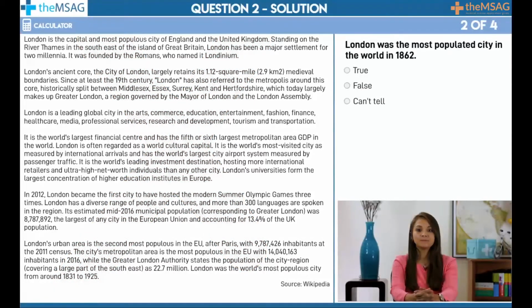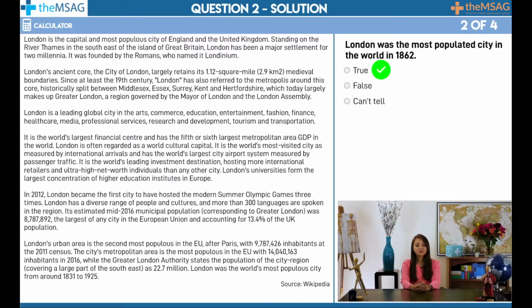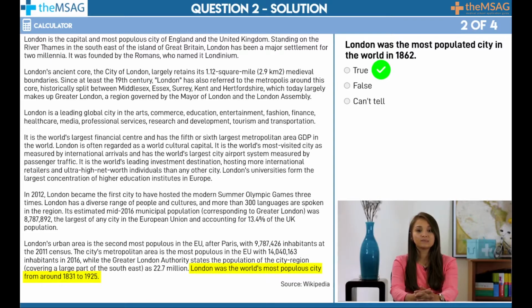Question 2. London was the most populated city in the world in 1862. True, false, or can't tell? The answer to question 2 is true. You might have been thrown off by the fact that the date 1862 is never mentioned in the text. However, the last sentence states that London was the world's most populous city from around 1831 to 1925. Watch out for ranges such as this one.